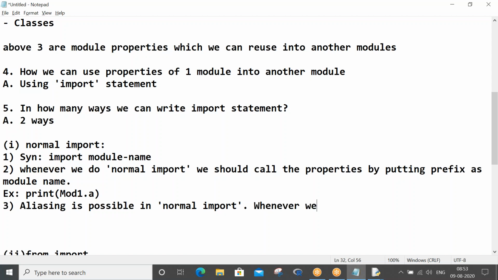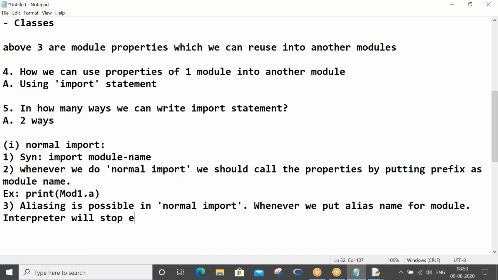Whenever we put an alias name for a module, the interpreter will stop recognizing the module with its original name.